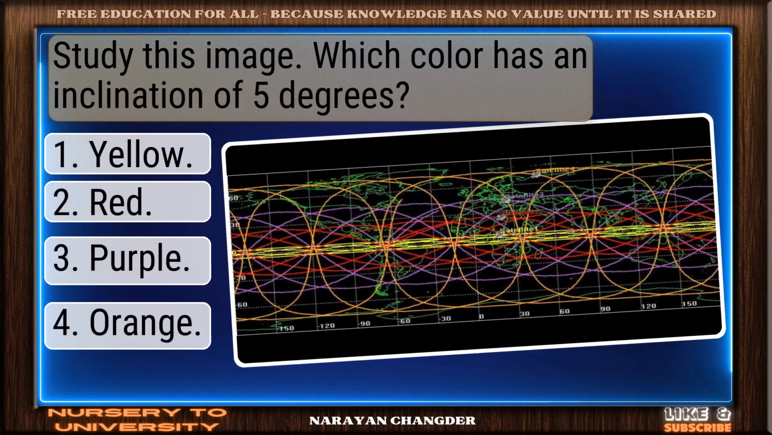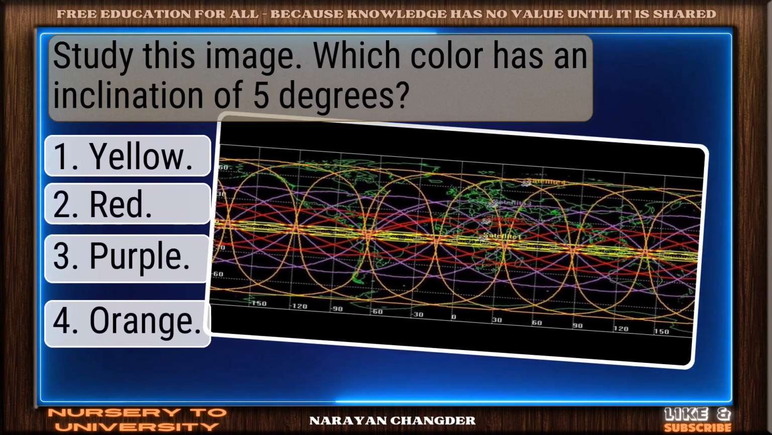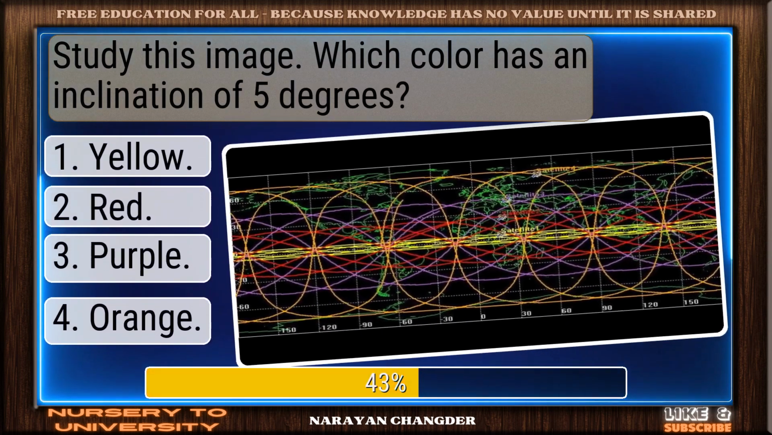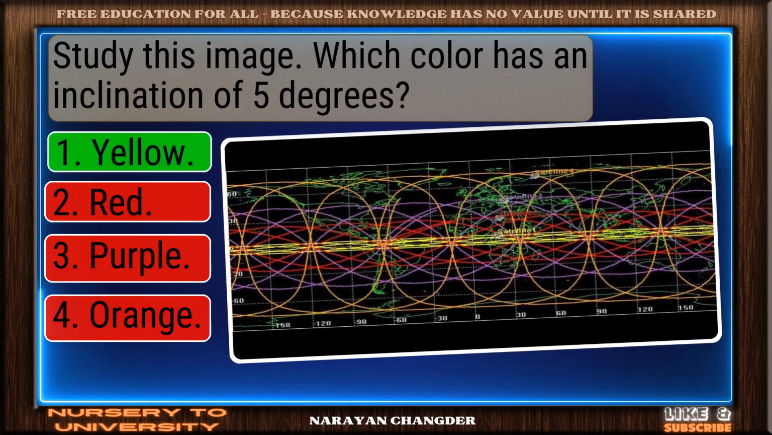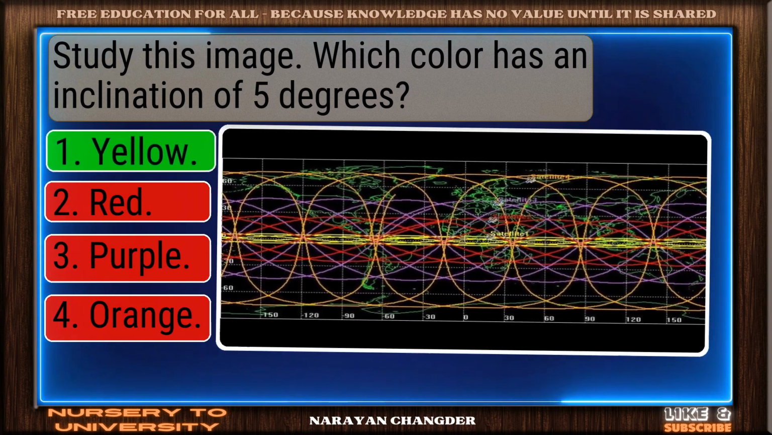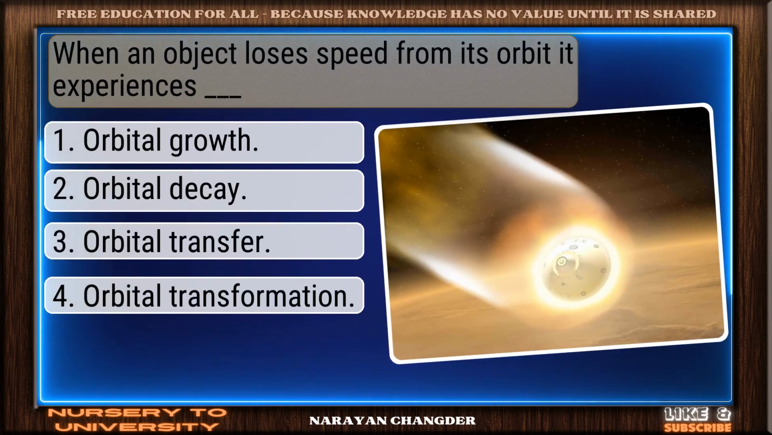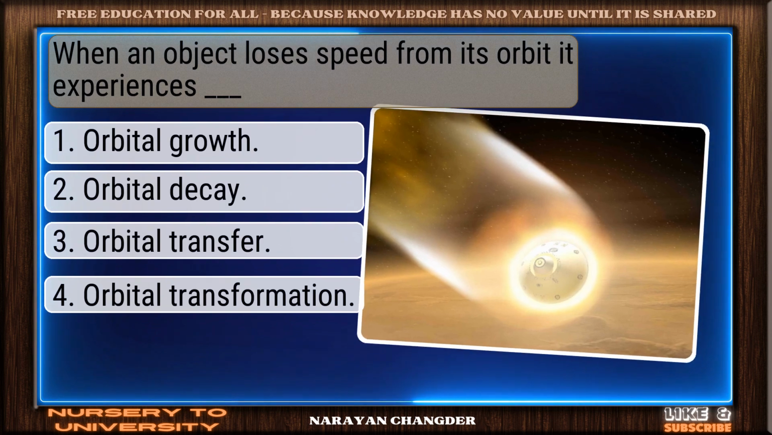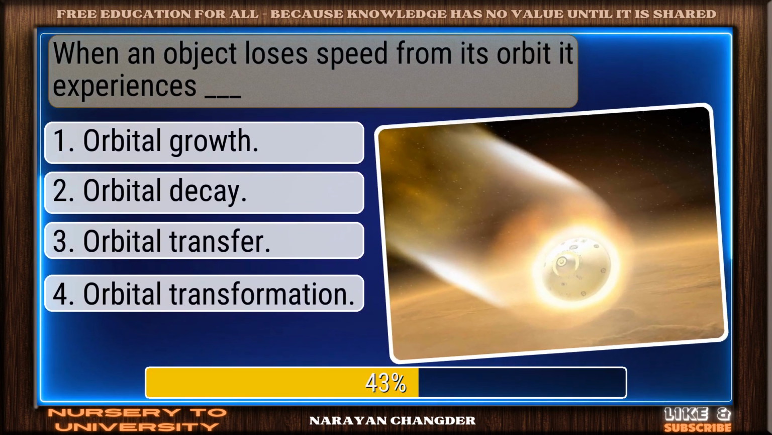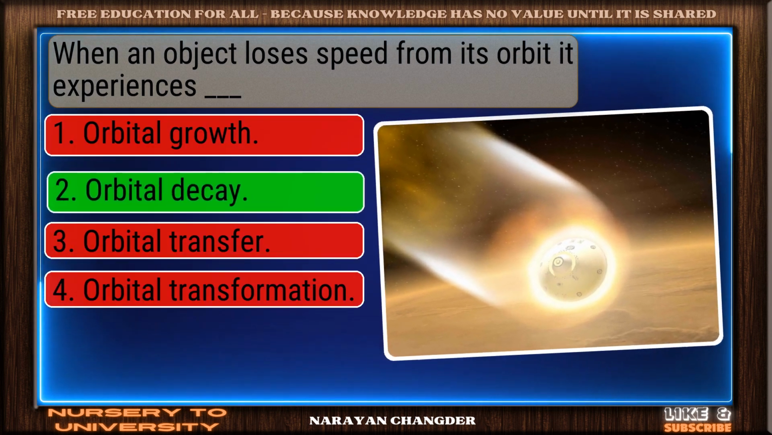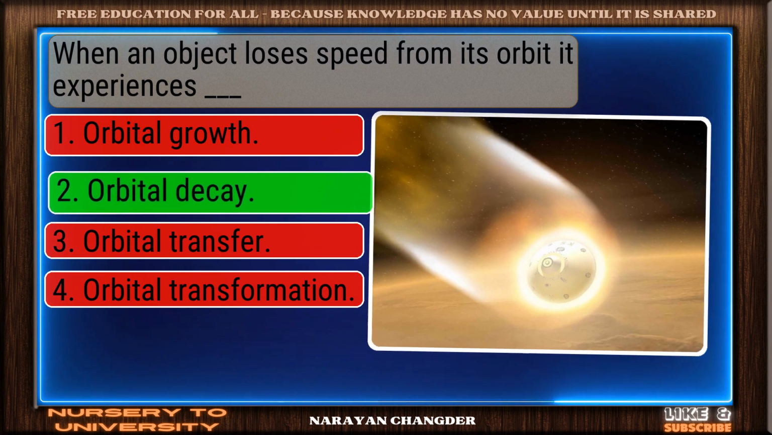Study this image. Which color has an inclination of 5 degrees? Sharp thinking. Yellow is the right choice. When an object loses speed from its orbit, it experiences dash. Excellent. Orbital decay is a brilliant choice.